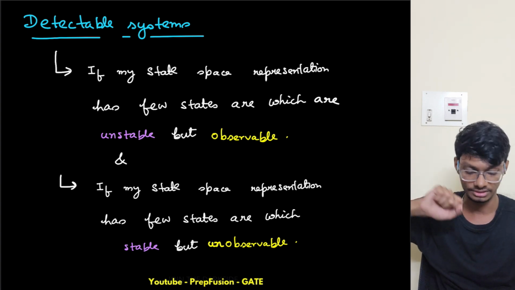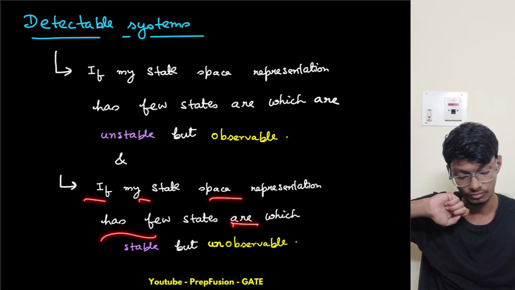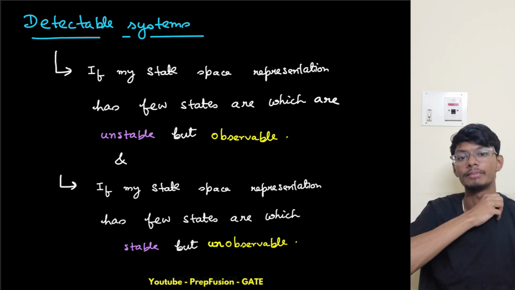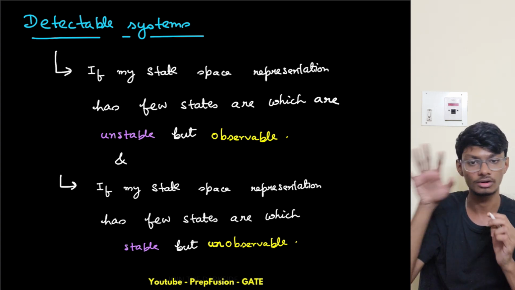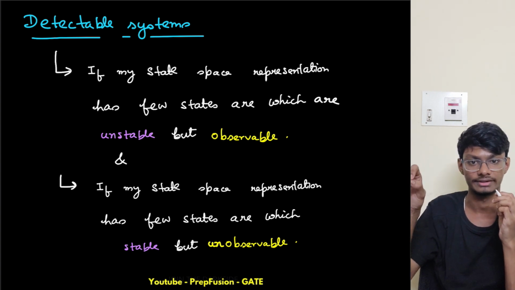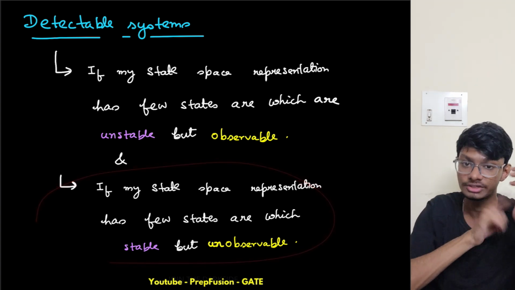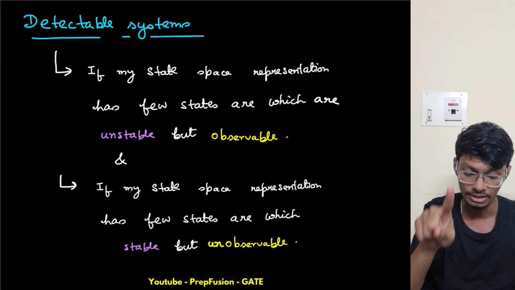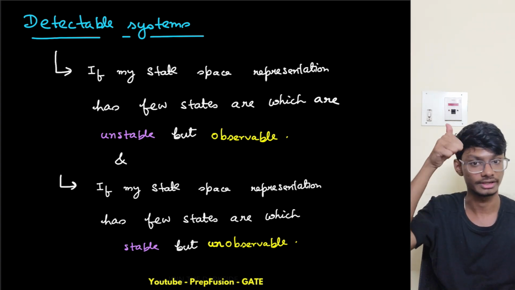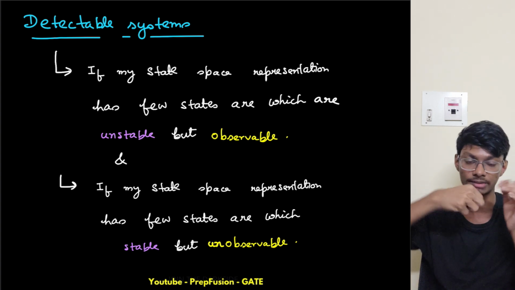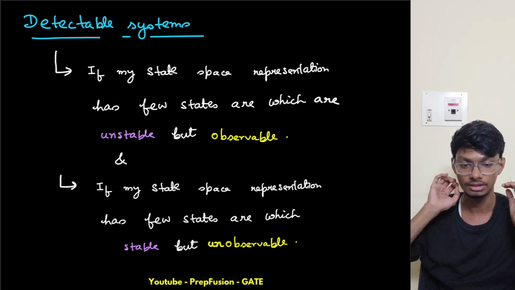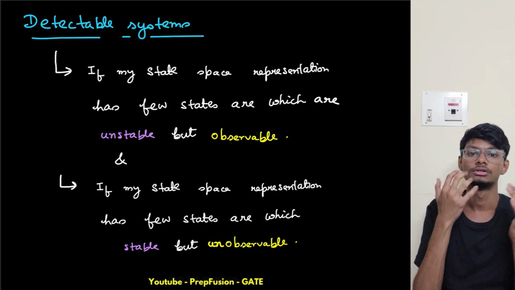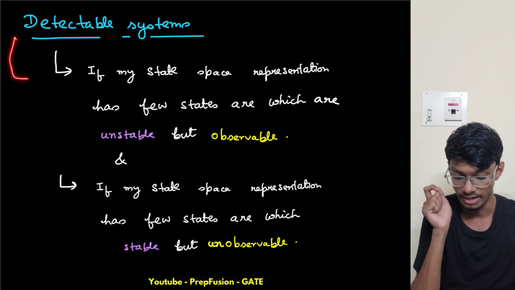Also, another condition: if my system has state variables which are stable but unobservable, that is fine. If the states are already stable and I am not able to observe them, that is fine, because it is already stable, right? I don't need to change anything. But what would have been the issue? If my system has few state variables which are unstable and unobservable, then I have an issue. I won't be able to observe those states and make them stable. The final aim of my control system is to make my system stable and get a desired output, right? So I can't make them stable, so that won't fall under this category.